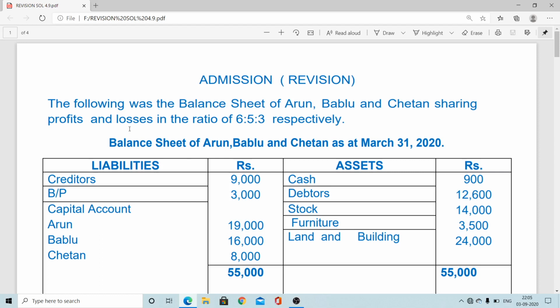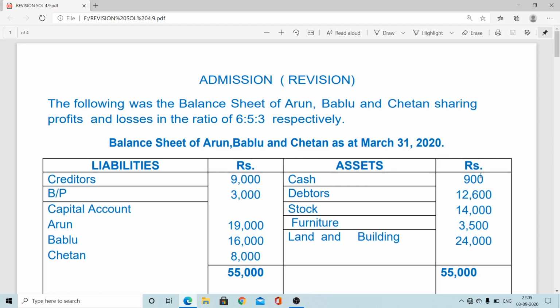So this is the financial position of three partners, Arun, Bablu and Chetan, A, B and C shortly. And there is a financial position and their profit sharing ratio here 6:5:3. The financial position was presented as on 31st March 2020.